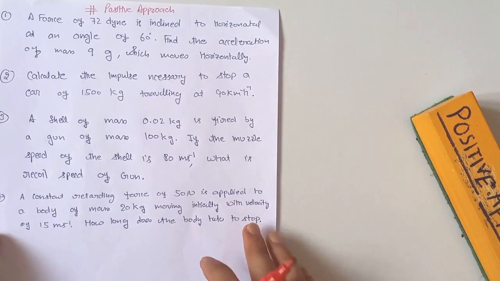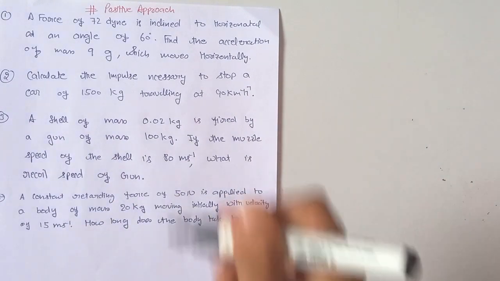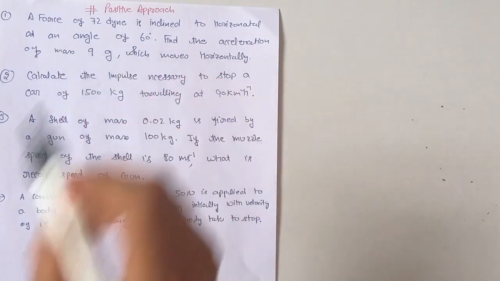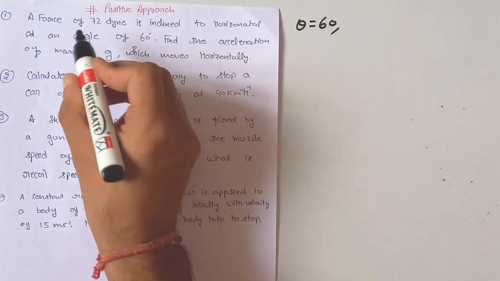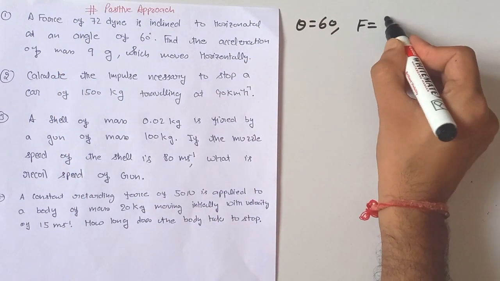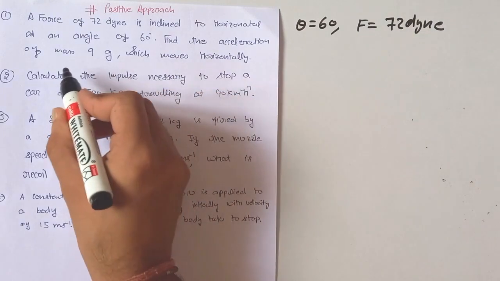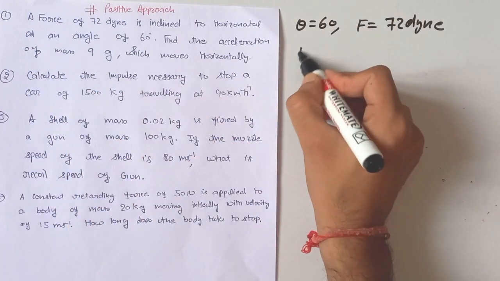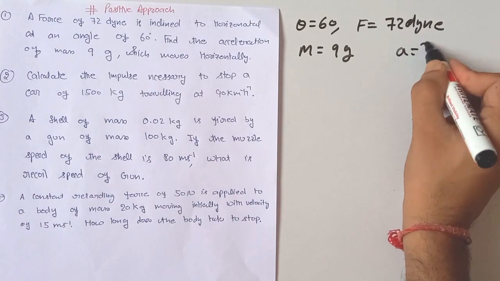Now we will do some examples which are very important from the examination point of view. These are some numericals. Our first numerical: a force of 72 dyne is inclined to the horizontal at an angle of 60 degrees. Here theta is 60, and the force is 72 dyne. Find the acceleration of a mass of 9 gram, which moves horizontally. We have to calculate its acceleration.